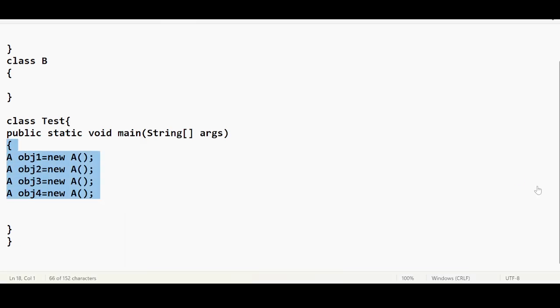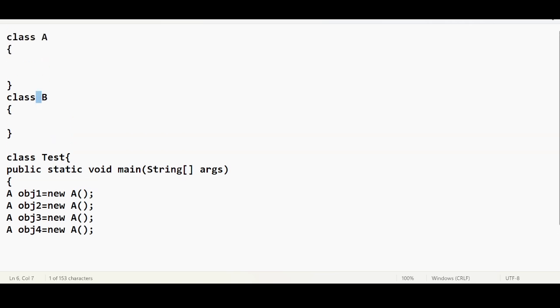I can create many objects, but you must understand that each and every object is identified by its own reference variable. Yes or no? This is obj1, obj2, obj3, obj4 for class A. You can create any number of objects, depending upon the requirement.